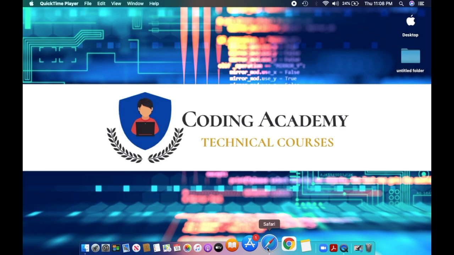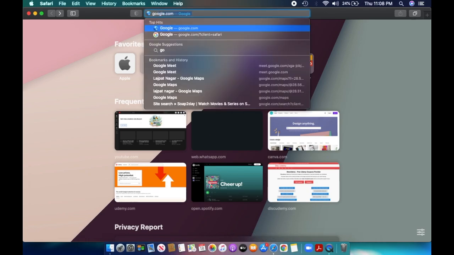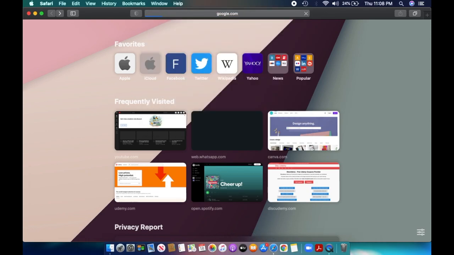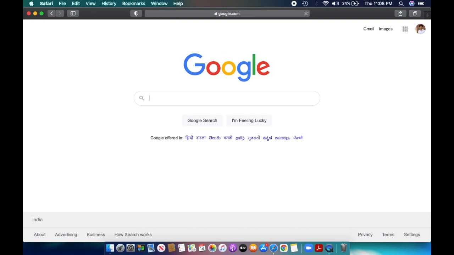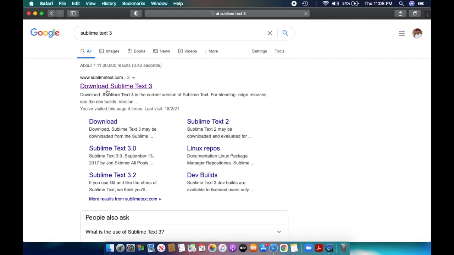To write lines of code, we need to have a text editor, and there are a bunch of text editors out there that you can pick and use for free. So I'm going to open my Safari browser and navigate through Google. In the search bar, I'm going to write Sublime Text and hit enter.